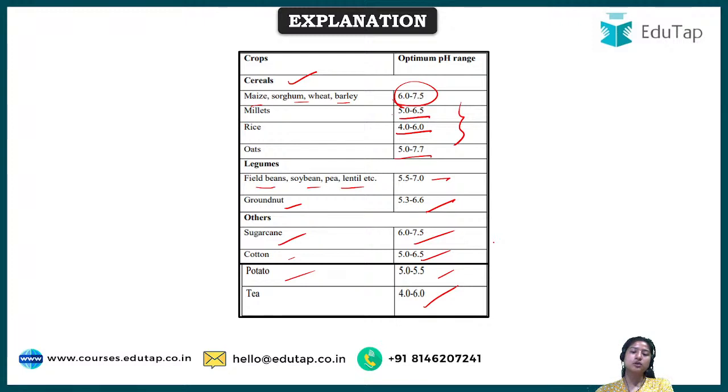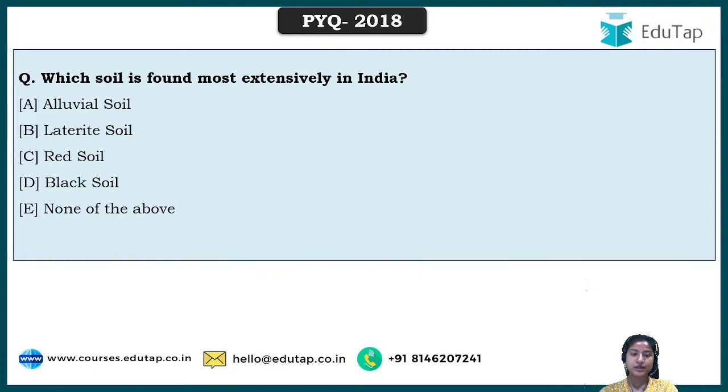If we look at tea, it can tolerate up to pH 4, and rice can also go to a much lower pH, a much more acidic environment. It is not the case that they won't grow at pH 7. If the range is 4 to 6, optimum means the best conditions. If you go to pH 7 they will still grow, but they grow best in these ranges. Okay, I hope this question is clear to you all.